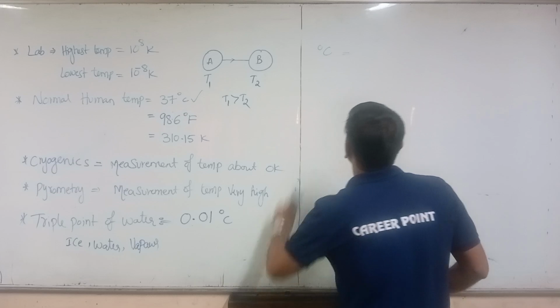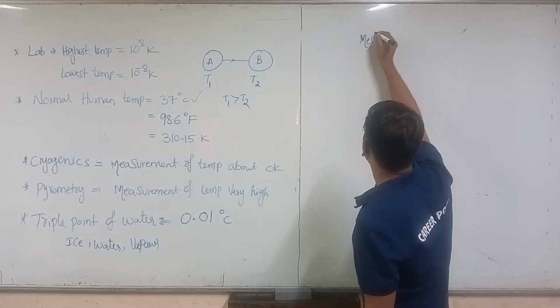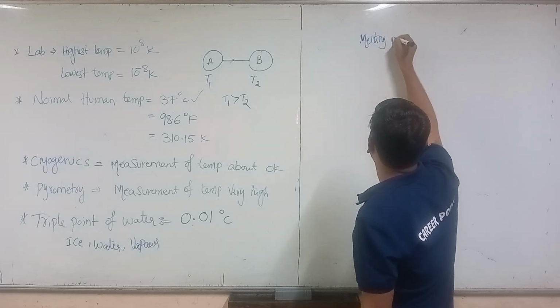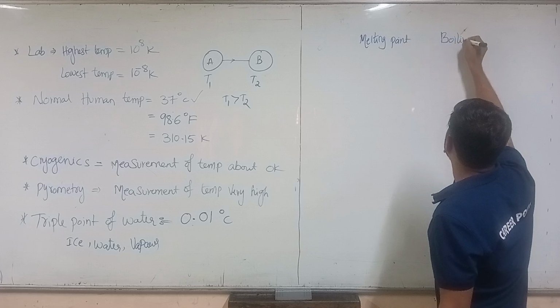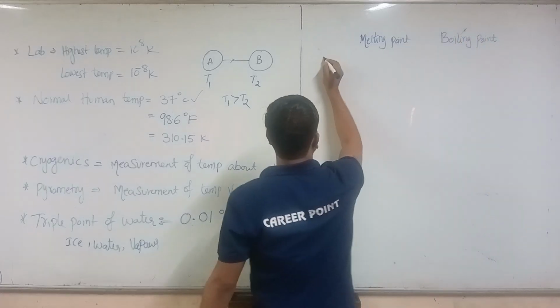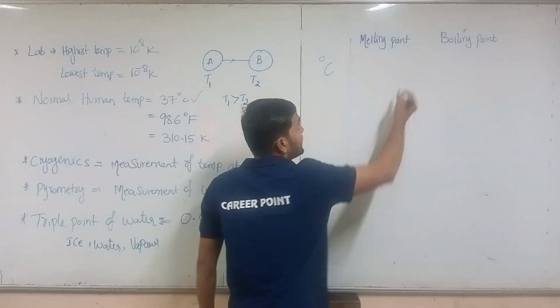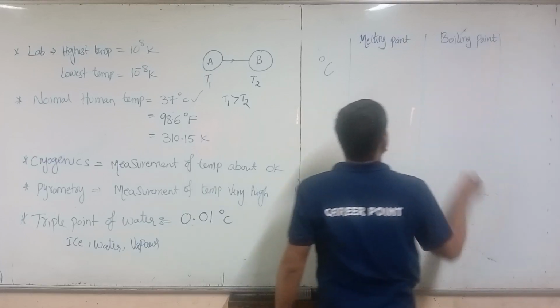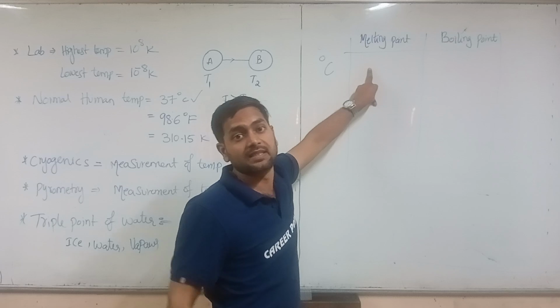So let us write the melting point and boiling point, and take degree Celsius first. For degree Celsius, the melting point, let us take ice.